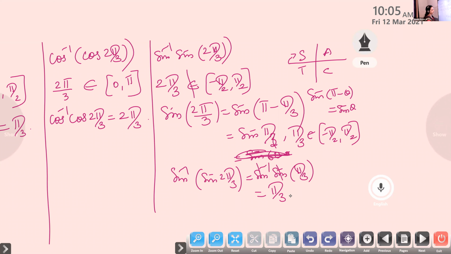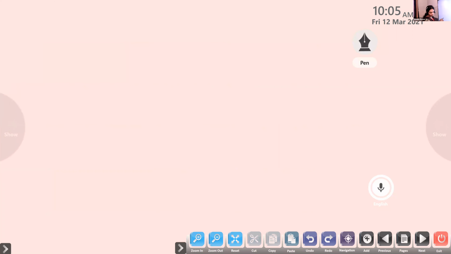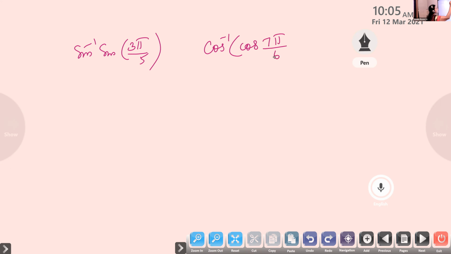Now is it okay, children? Shall we do another question in this method? Find out sine inverse of sine 3 pi by 5. And cos inverse of cos 7 pi by 6. What is cos inverse of cos 7 pi by 6?